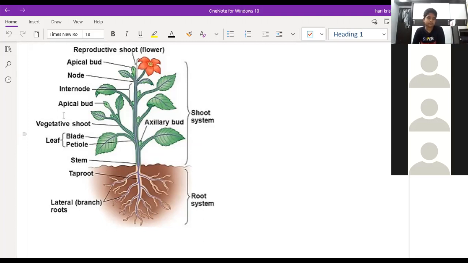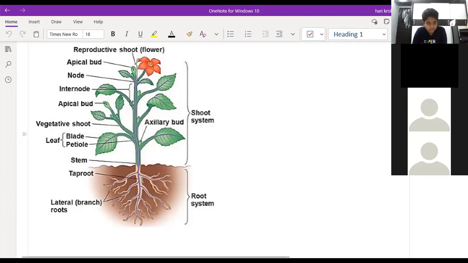But if you take any plant, we cannot see the roots present inside the soil, right? Whatever the roots are there under the soil, we cannot see with the naked eye. When we dig, we can see the root. So fibrous means so many roots, like a bunch of roots. This is the primary root which is connected to the stem. From the stem to the below part, that is the primary root or the main root.